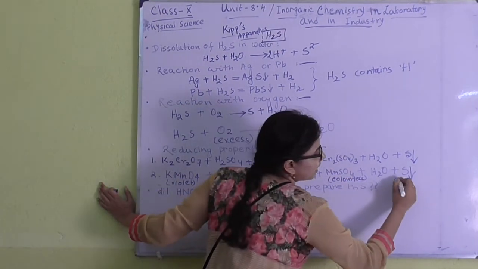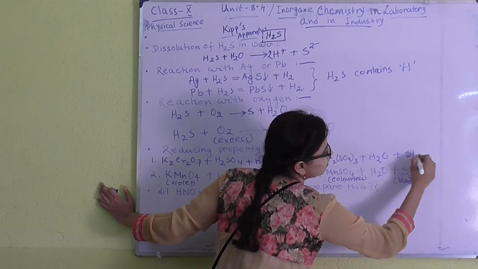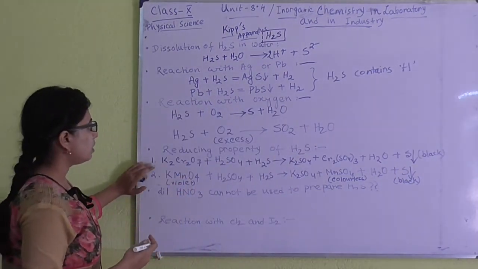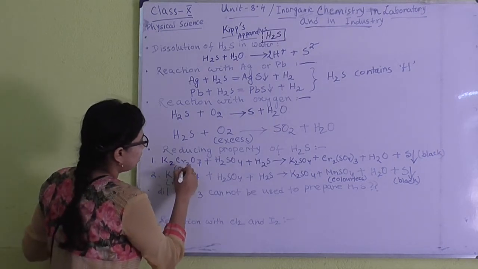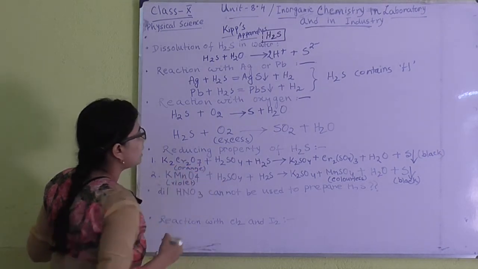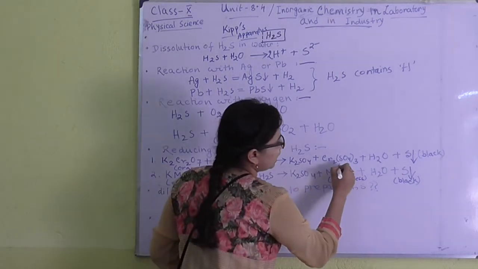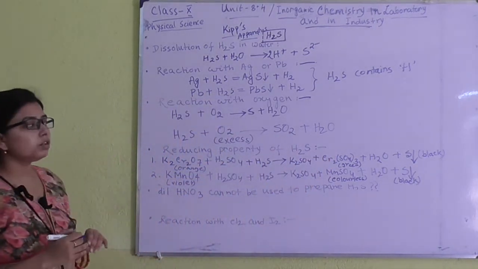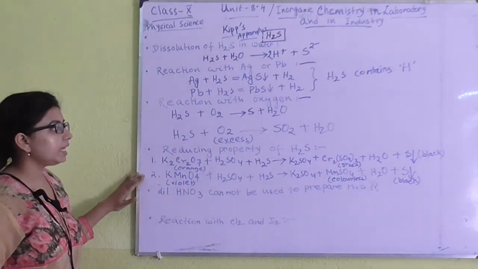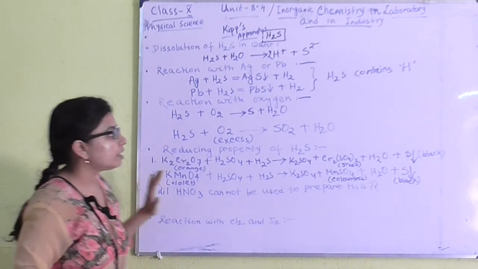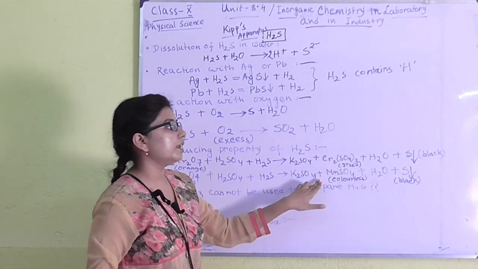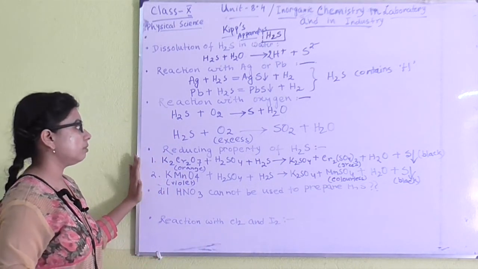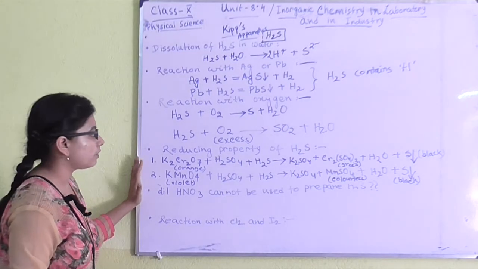So you will get the black precipitation in a colorless medium. But in the previous one, that is in the dichromate solution, you will see the color change from orange to green along with the black precipitation. So this is something difficult to identify, but this is very easy to identify, as here we can see the black precipitation in a colorless medium. Any of these two reactions you can write to show the reducing property of hydrogen sulfide.